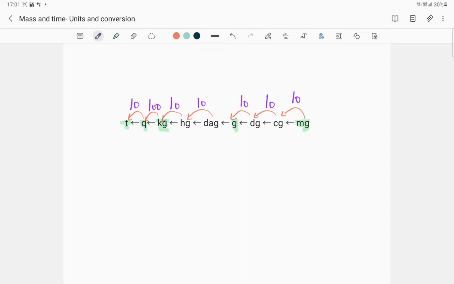Now, how do we measure mass? One more thing: mass and weight are two different properties. The difference you will be taught in higher standards, as I told you in the last video. Now, let us look at the units of mass. Sometimes, at least in our country, India, we use these units as the unit of weight.